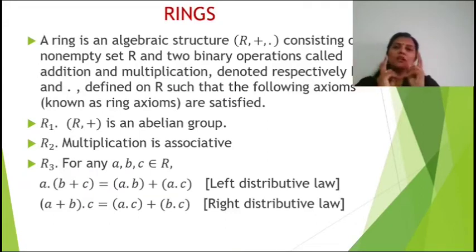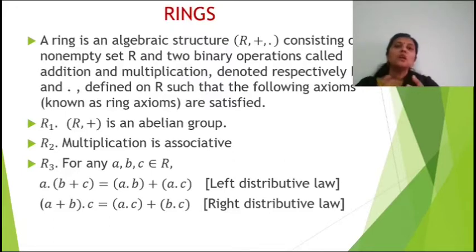And the first axiom, here 2 operations are there, plus and dot, and with respect to 2 operations, it's binary. So we have to show that plus and dot are closed in this group. Now second, R1 is R plus is an abelian group. That is, we have to show that with respect to plus, it's associative, identity exists, and existence of inverse. These 3 properties we have to show.